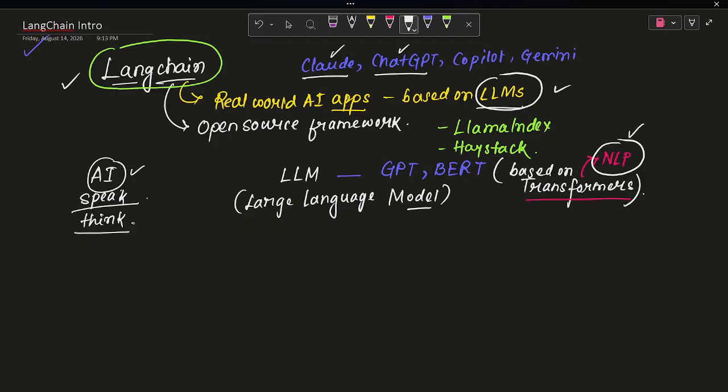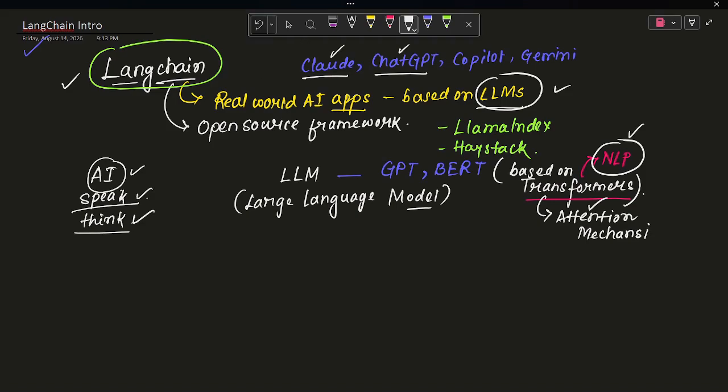Now the thinking capacity and the speaking capacity are both regulated with the help of transformers technology, where the attention mechanism is used. I'm just giving a brief about it, but we will thoroughly cover this topic in a separate video.